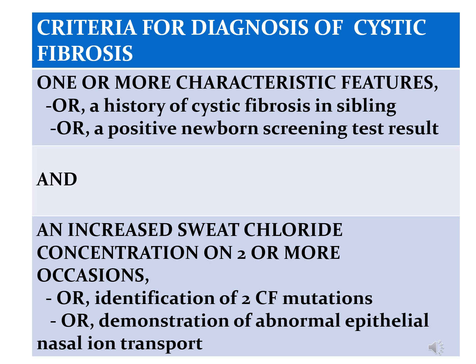This is the criteria for diagnosis of your cystic fibrosis. You must have one or more characteristic features or a history of cystic fibrosis in a sibling or a positive newborn screening test. And you must couple this with an increased sweat chloride concentration on two or more occasions, or identification of 2 CF mutations, or demonstration of abnormal epithelial nasal ion transport.